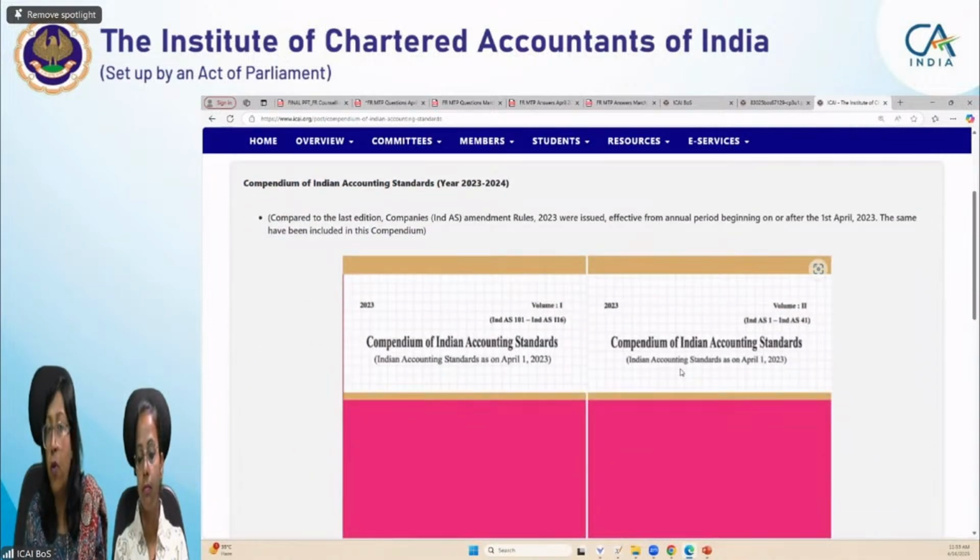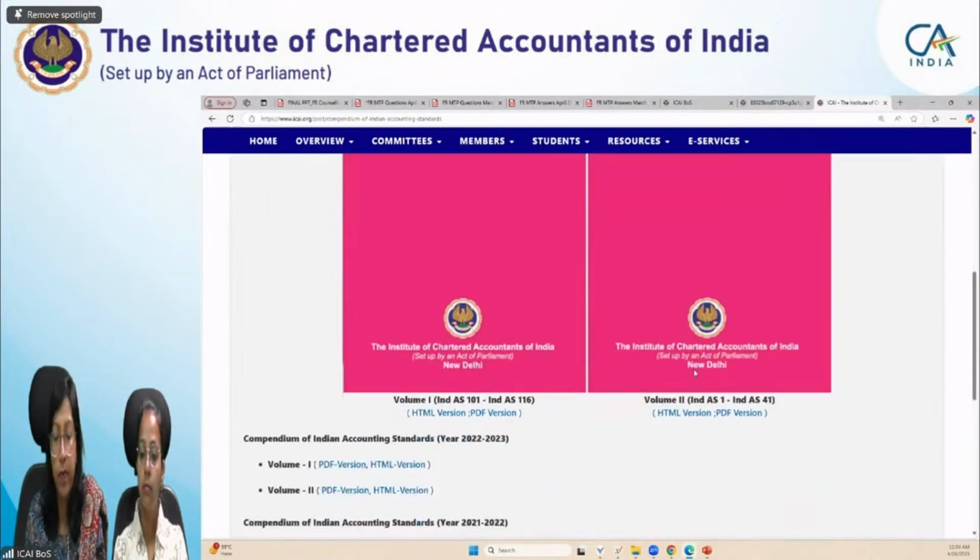We have two volumes. These are bare text. Volume one is from Ind AS 101 to Ind AS 106, and volume two is from Ind AS 1 to Ind AS 41. There are two versions, an HTML version and a PDF version. I am referring to the HTML version. You can also download the PDF version as per your convenience.